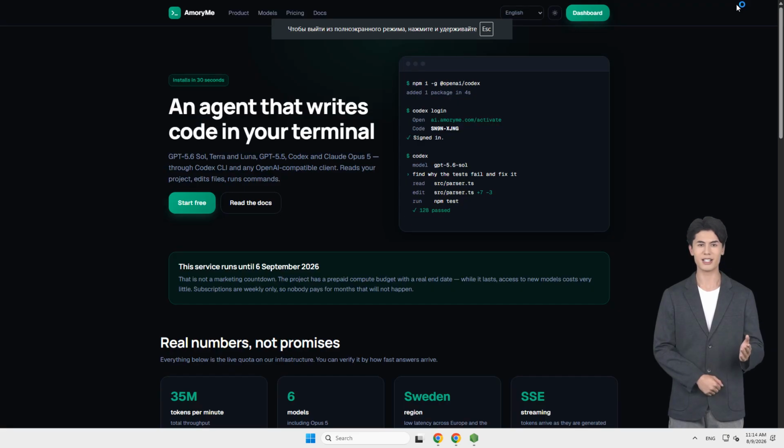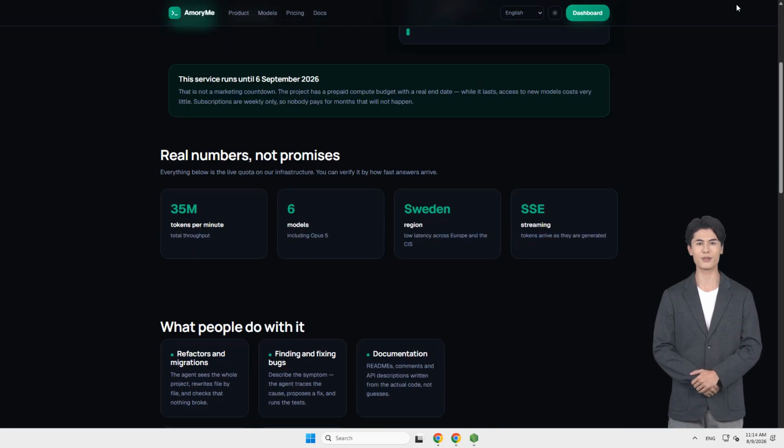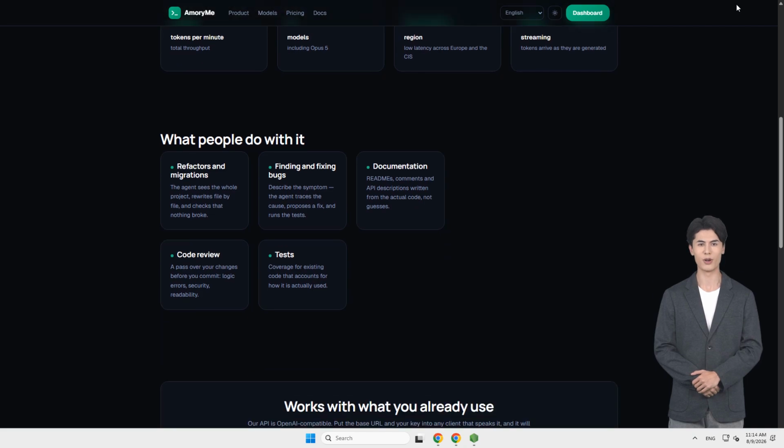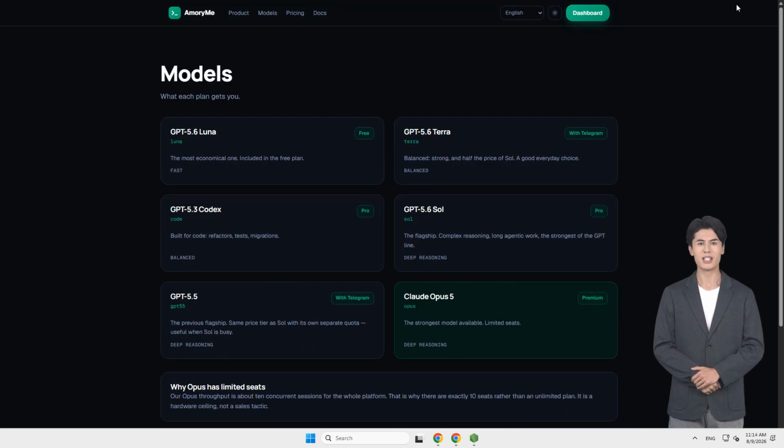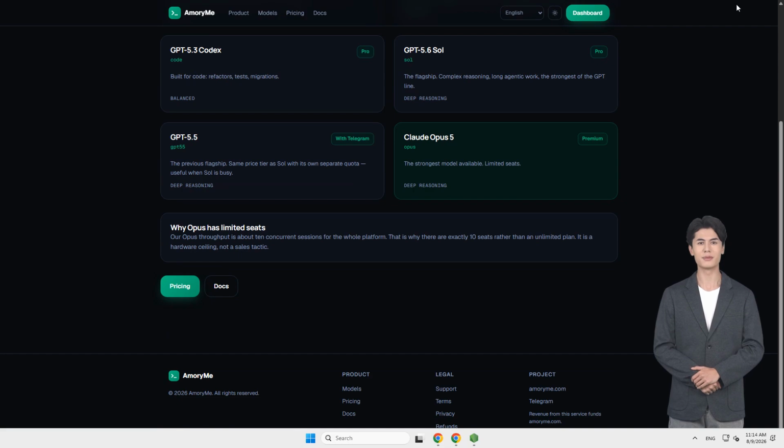First, I'm switching the site to English. You get 3 days free without a card, access to all models, and 240 requests per minute during the trial. The models page explains the differences. Luna is the economical free option. Sol handles complex reasoning and long agent tasks. Code focuses on refactoring, tests, and migrations. Opus is the strongest model.